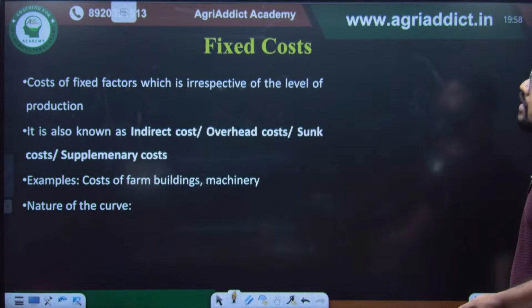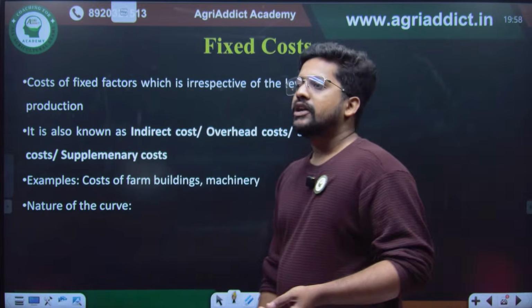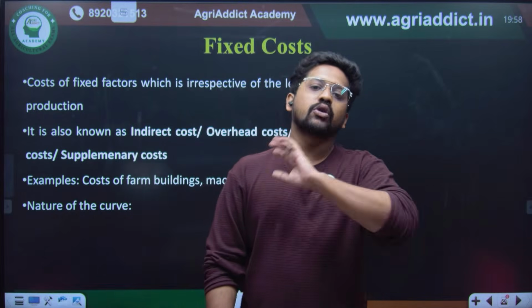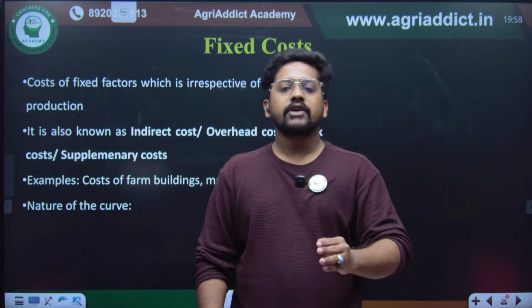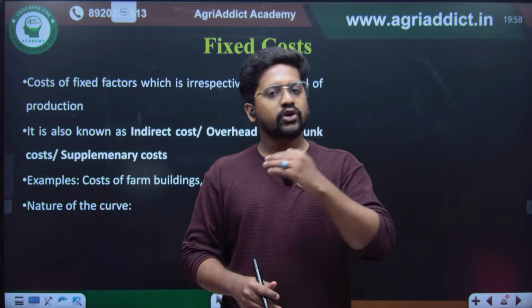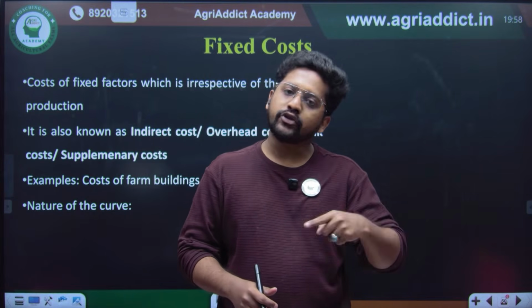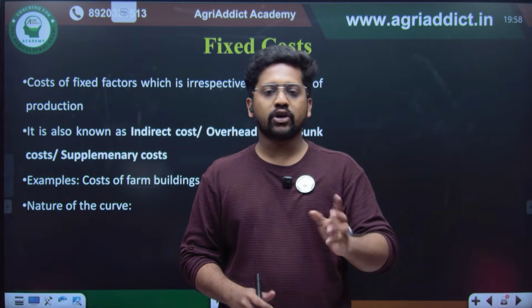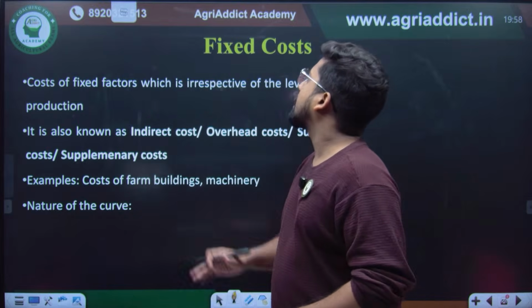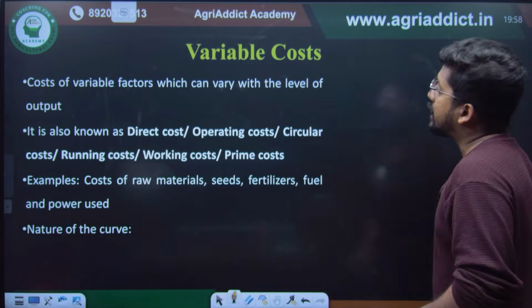So fixed costs are nothing but costs that will be there no matter whether you produce or not, like the rent for the land. If you are having 1 acre of land, even if you cultivate it or not, you may have to pay the rent for the particular commodity. Such kind of costs are called fixed cost. Then what is variable cost?